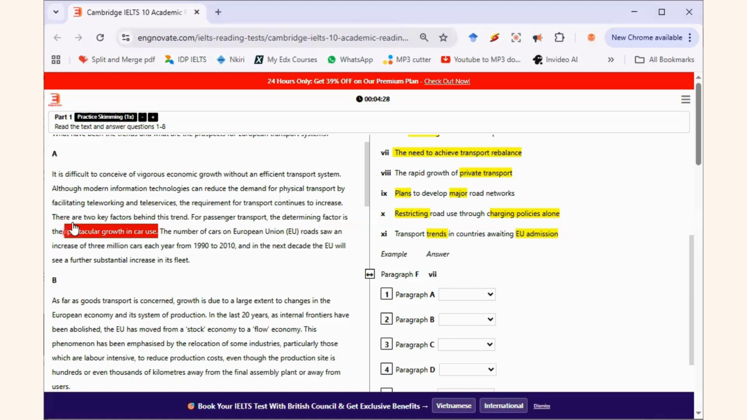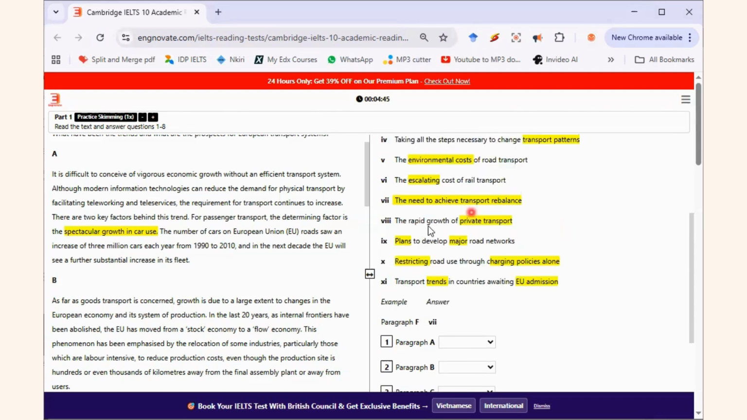What does that sound like? Increase in private car. Car is private. Anytime you see car, that's private. Bus is public. Train is public. Car is private. The number of cars on European Union roads saw an increase. Where is that one about private car use? Rapid growth of private transport.